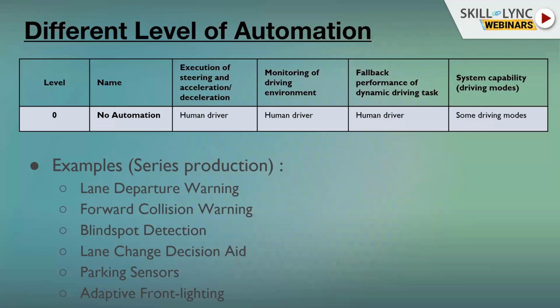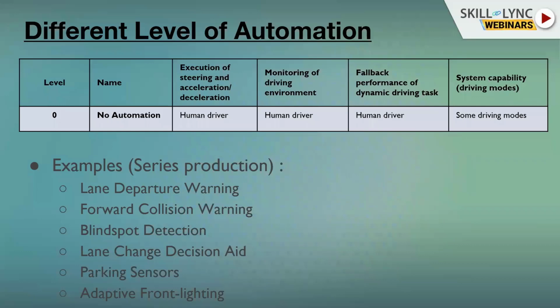But this doesn't mean that the car must be old. Don't picture the car of your grandfather. No, this means that you can have a new car that has a lane departure warning. It warns you. It doesn't take any action. So if you go out of your lane, it simply beeps, or you feel some vibration on the steering wheel. You can have a forward collision warning. If you are about to collide with someone in front of you, the system shows in the HMI a message that says brake. You can have blind spot detection. If you put your indicator on to change lane and there is someone in the blind spot, the system beeps.